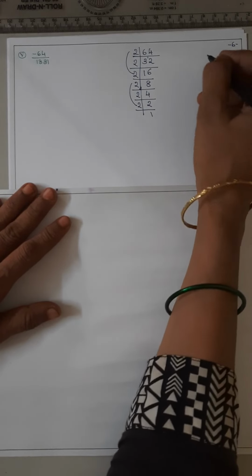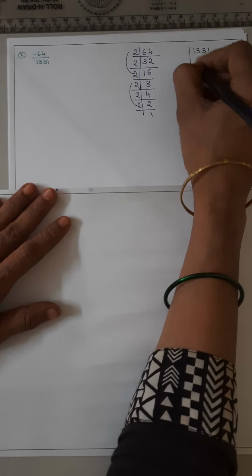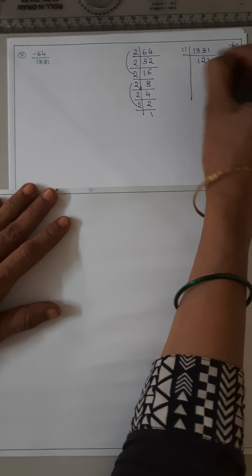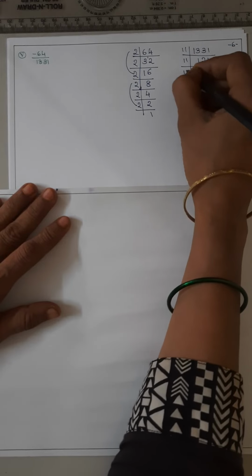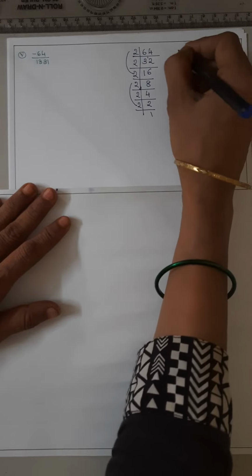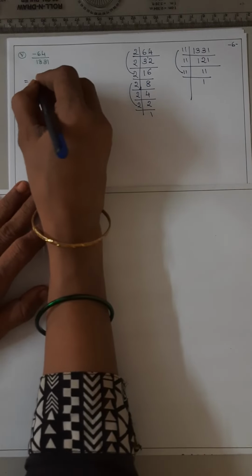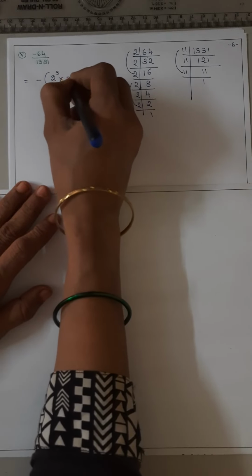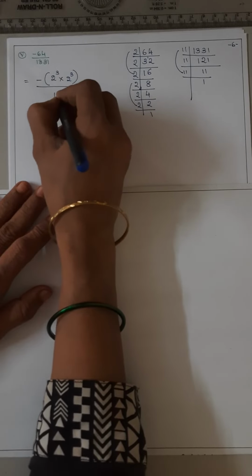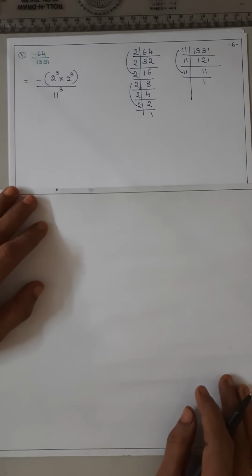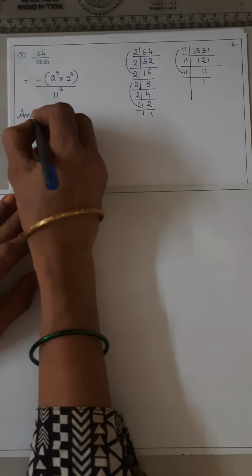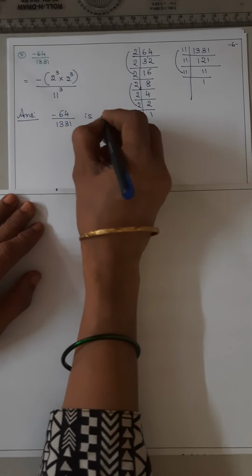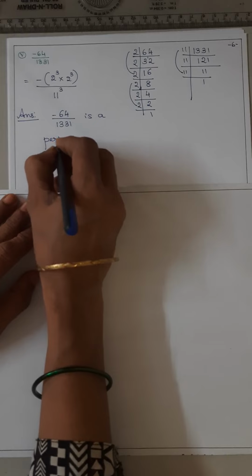Okay. Now 1 3 3 1, you know the table, isn't it? So it is 11 cube. So 121, 11 1s are 11. So negative, bracket open, 2 cube into 2 cube, and the denominator can be written as 11 cube. So the answer: minus 64 upon 1331 is a perfect cube.